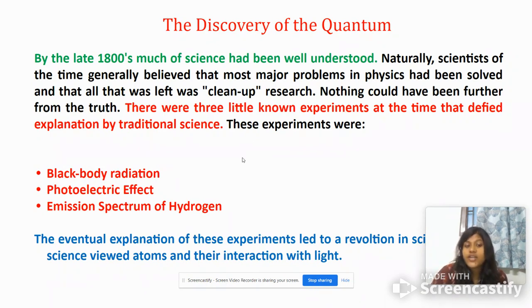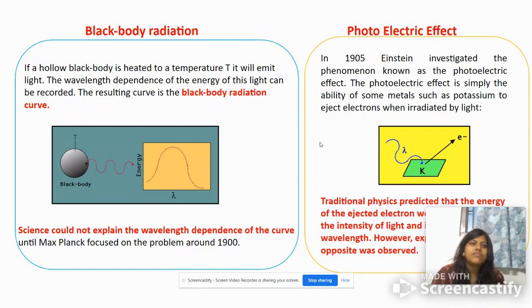Mainly, there are three major experiments that were very puzzling and required new physics, namely black body radiation, the photoelectric effect, and the emission spectrum of hydrogen. These are the three major milestones that led to the discovery of quantum mechanics, which we will talk about in this course.